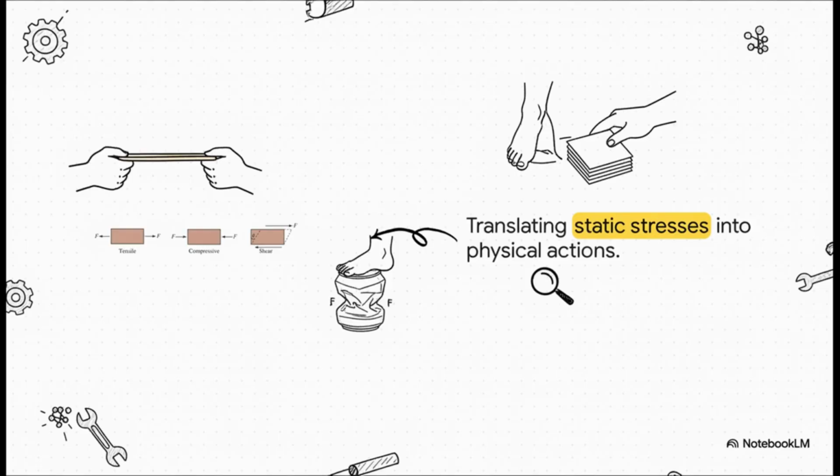There are three main types of static stresses, and honestly, they're basically just physical actions. Tensile stress is pulling. Think of it like stretching a bungee cord as hard as you can. Compressive stress is squishing, like standing on an empty soda can. And shear stress, well, that causes adjacent parts of a material to slide against each other. Imagine holding the bottom of a deck of cards and pushing the top sideways. That's sliding action, that's shear stress.